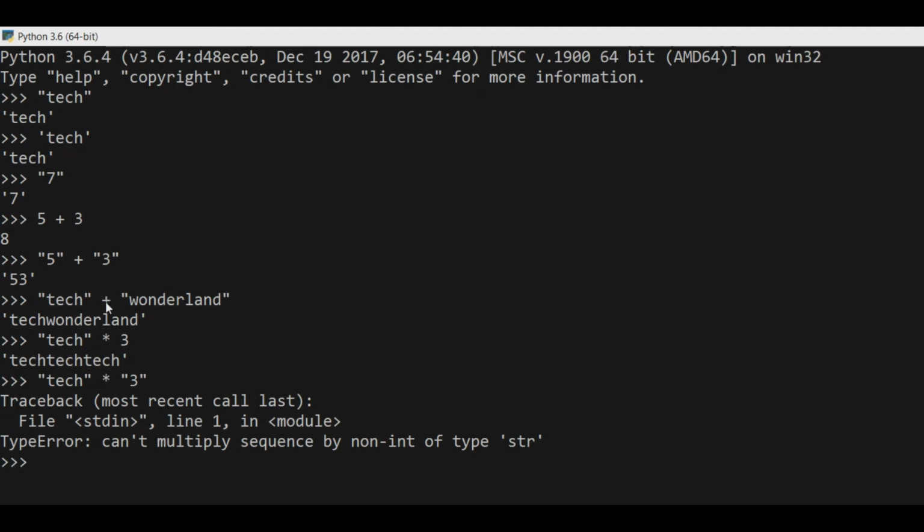So you need to remember this plus and into sign. The plus sign can be used between two strings. The into sign can be used between a string and a number. And also if we write a number in double quotes, then it will not remain a number, but it will change into a string. I hope that's clear.